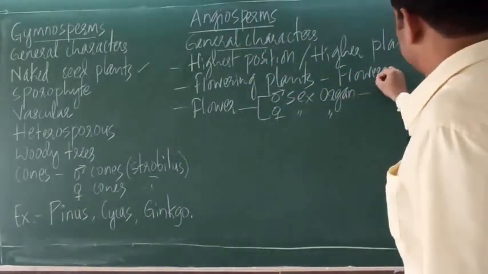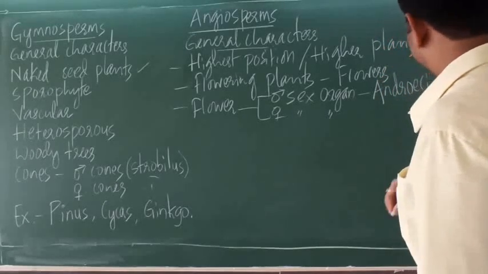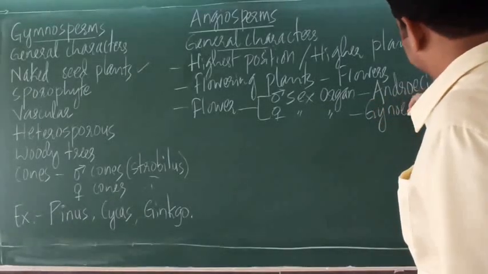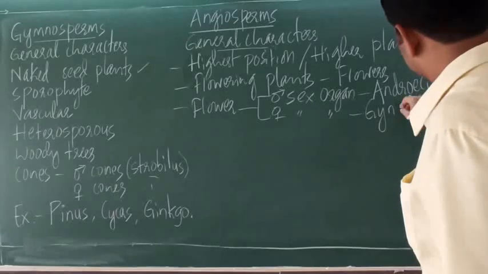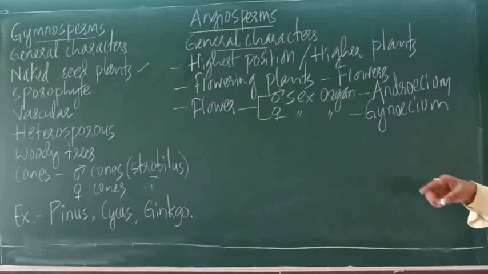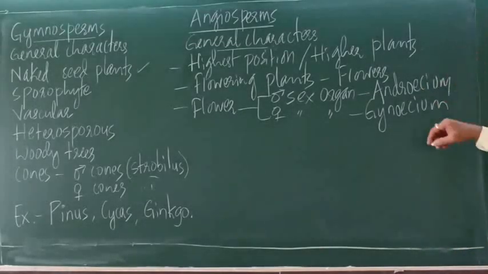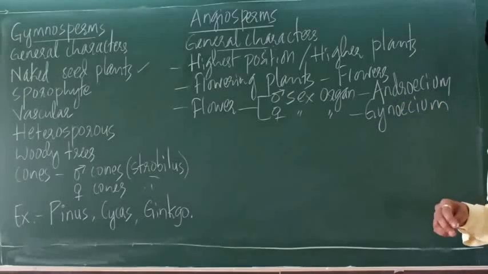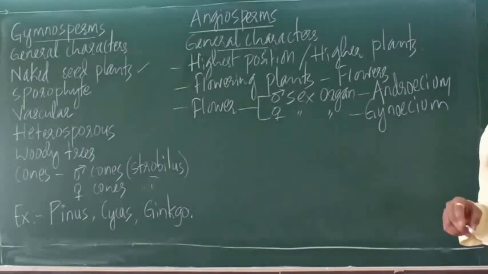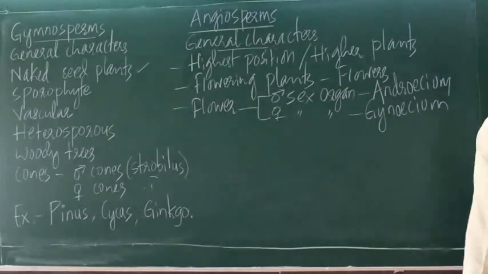So the male sex organ is androecium, and the female sex organ is gynoecium. So androecium and gynoecium are the sex organs in plants. Androecium produces pollen grains, gynoecium produces ovule, and they take part in sexual reproduction.